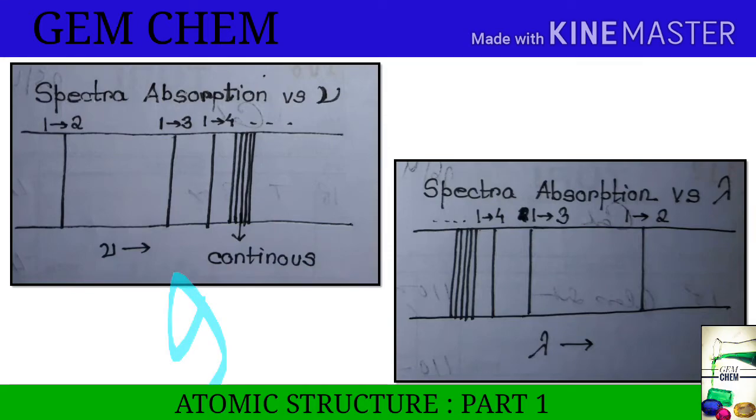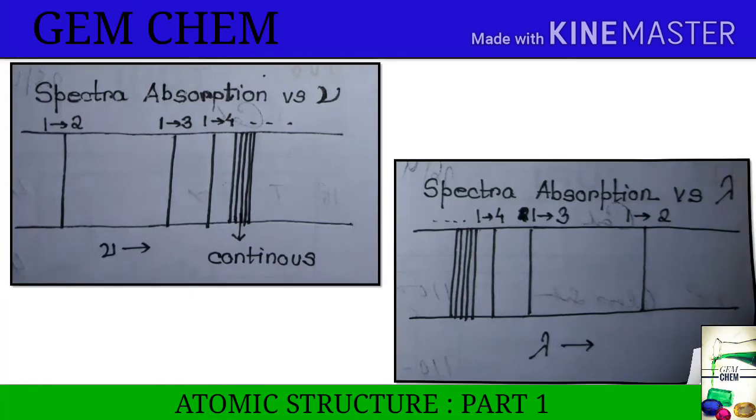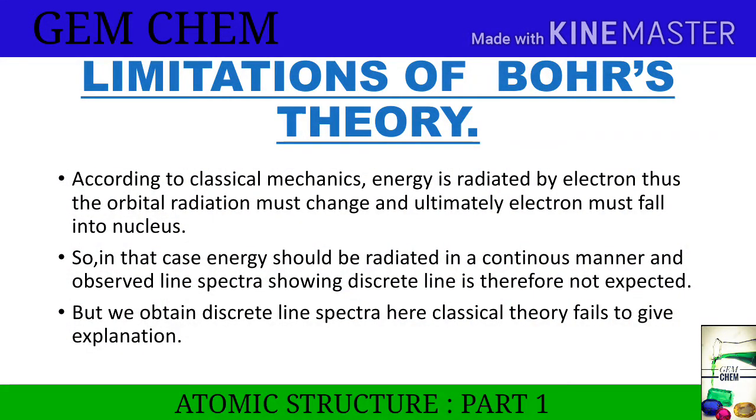Now let us know what are the limitations of these theories. According to classical mechanics, energy is radiated by electrons as the orbital radius must change, and ultimately electrons must fall into the nucleus. So in that case, energy should be radiated in a continuous manner, and observed line spectra showing discrete lines is therefore not expected. But we obtain discrete line spectra, where classical theory fails to give explanation.